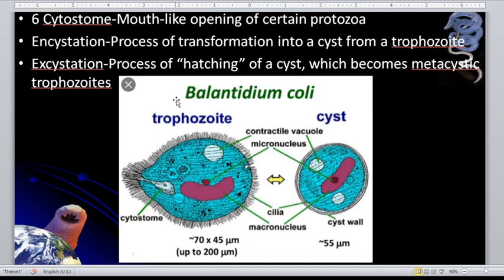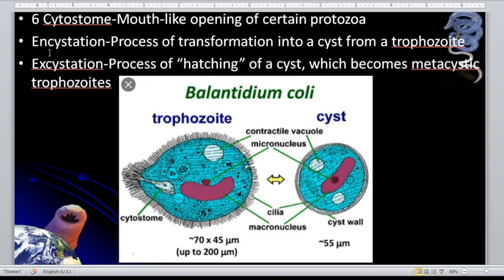Okay, so for entamoebas like Entamoeba histolytica, Entamoeba coli, Hartmanni, and Dispar, and other entamoebas, excluding the free-living Naegleria fowleri, they can undergo the process of encystation and excystation. When we say encystation, this is the process of transforming to become a cyst. Magiging cyst siya, encyst, okay?